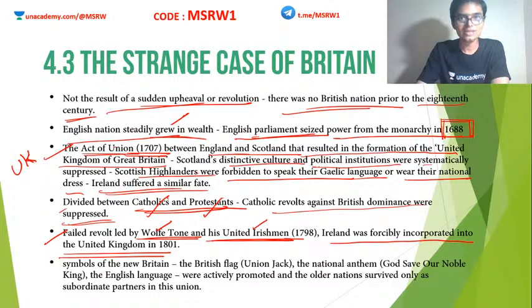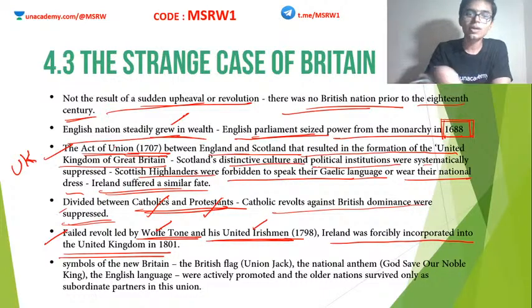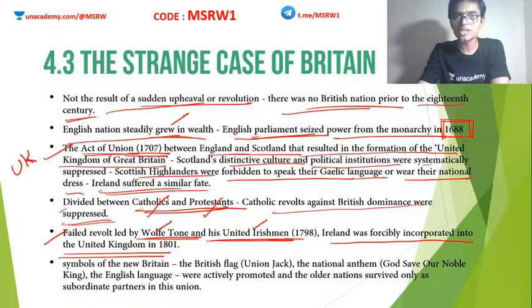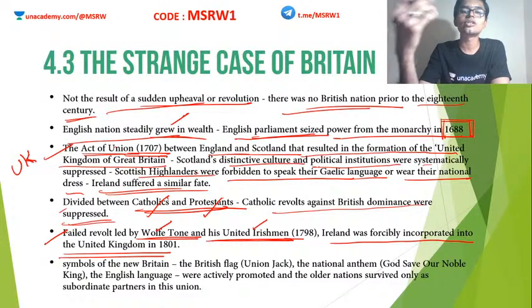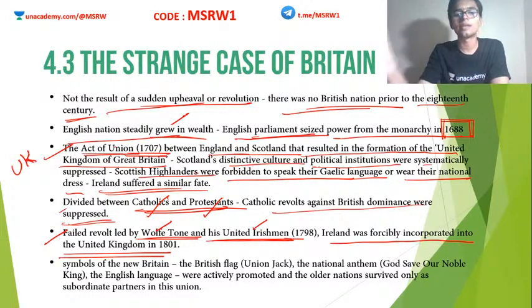That is also the reason why the UK is not a result of whatever we see in other countries. In other countries, after the French Revolution, the French government significantly changes. In Germany, Bismarck's policies significantly change Germany. Mazzini, Cavour, etc. change Italy. But nothing like that is seen in Britain. Whoever protested against Britain was suppressed. No revolt achieved success in Britain. This is one example. Wolfe Tone's revolt against the British to prevent the acquisition of Ireland failed, and Ireland became a part of Britain.